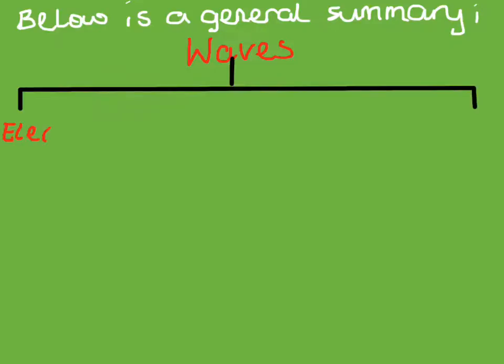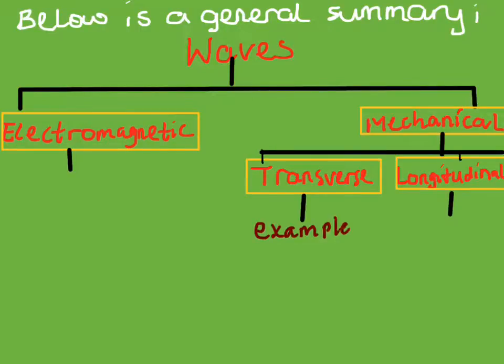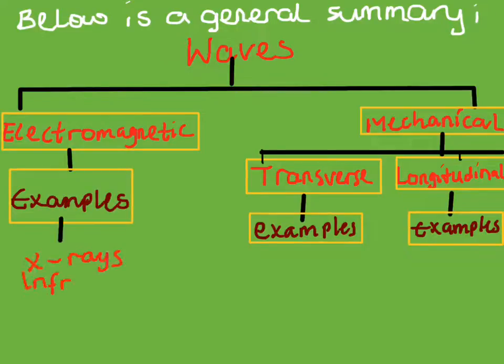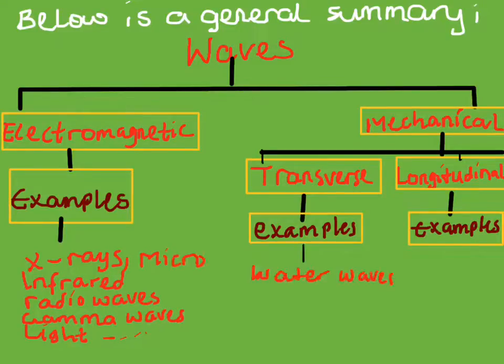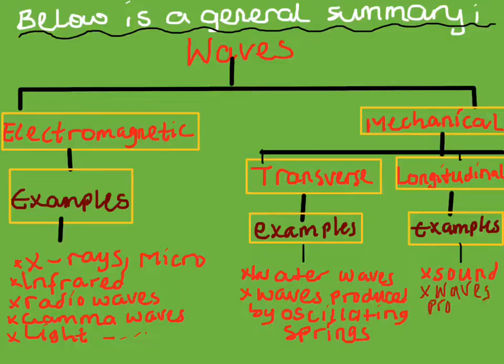Below is what you can actually call a general summary of waves. That is the categories of waves, examples of waves, and the types. From waves, the arrow goes to electromagnetic and mechanical. That is to say, we have two categories, electromagnetic and mechanical.